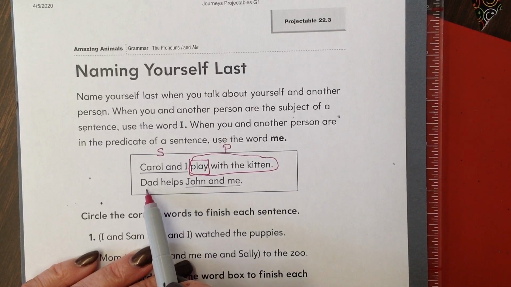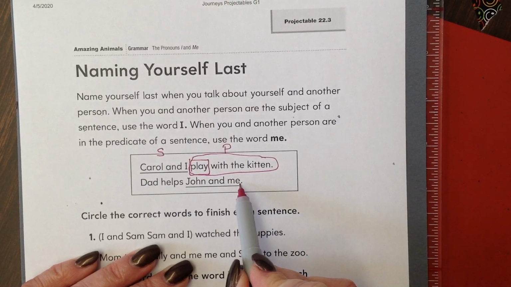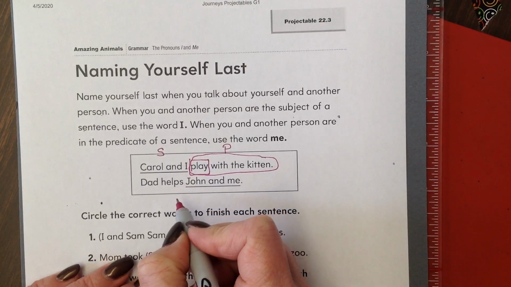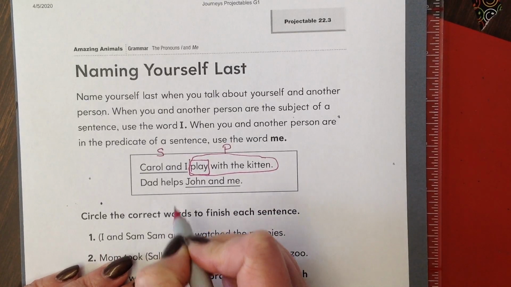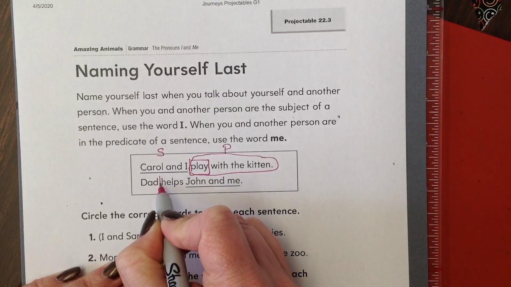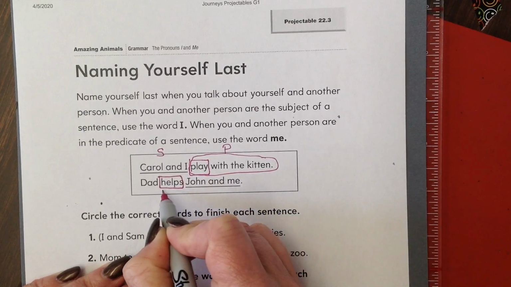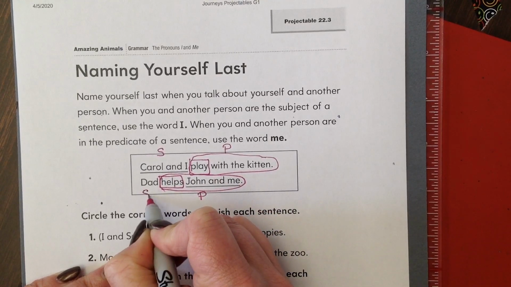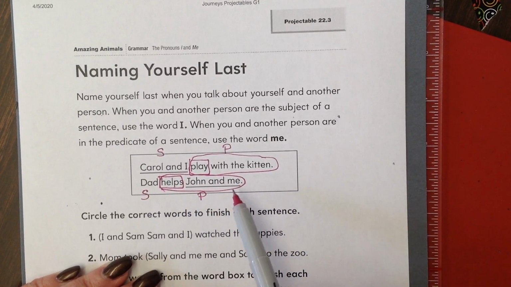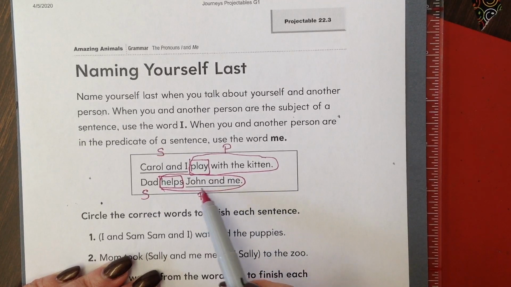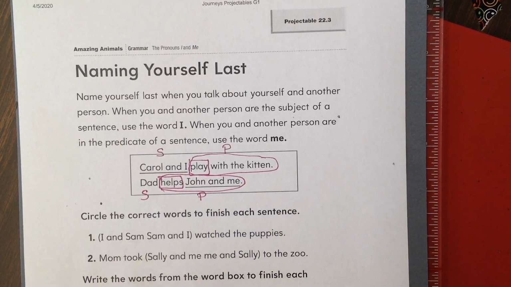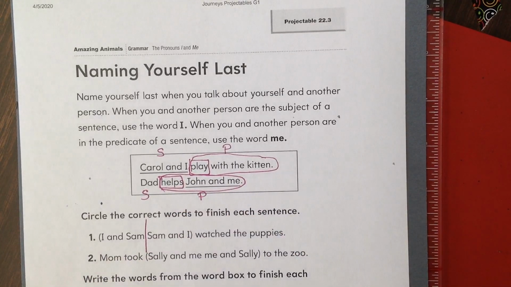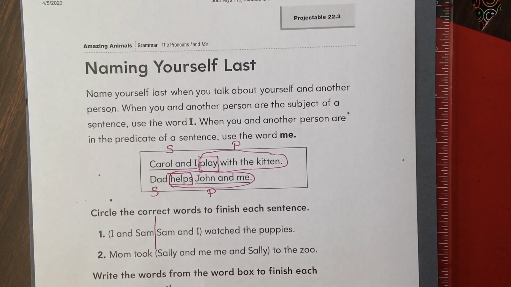Another example here, it says, Dad helps John and me. Again, we're using now me because it's in the predicate. We know it's in the predicate because we can find the verb. The verb, the action word here, is helps. Okay, making helps John and me all part of the predicate. Dad is the subject. Okay, they also followed the rule. They put John before themselves. Okay, let's do a practice here. They have them pretty written close together, so I'm going to draw a line between the choices here. All right, let's see if we can zoom in a little bit.